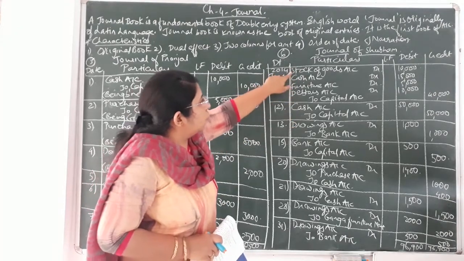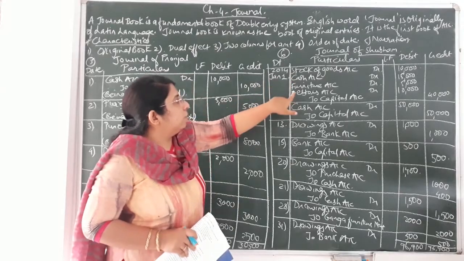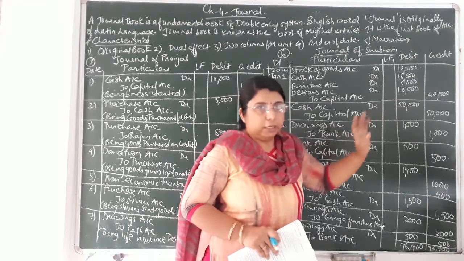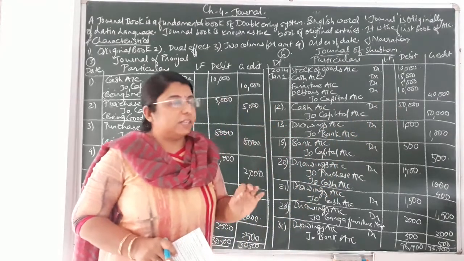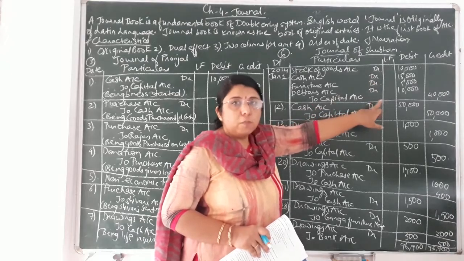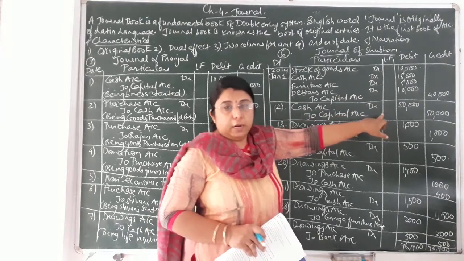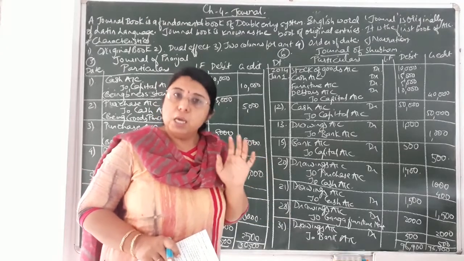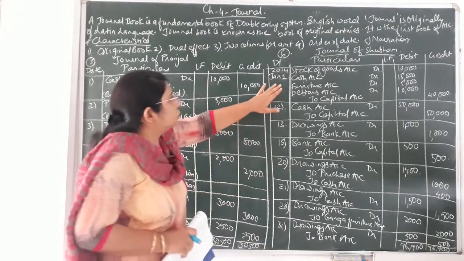Okay, so stock of goods account debit, cash account debit, furniture account debit, debtors account debit, to capital account credit. Again, I am explaining or revising that always the word debit will be written, DR in short form, but CR you don't have to write. As per the format of journal entries, never is the word CR to be written. Okay, so this is the format.